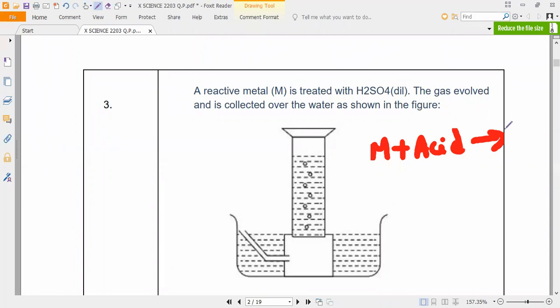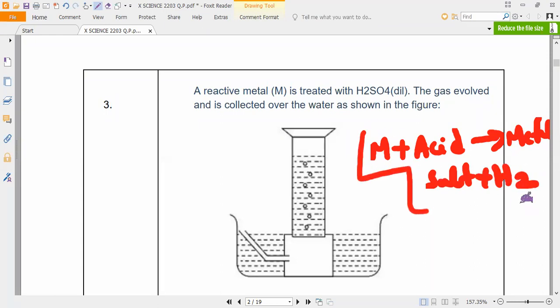Yes or no, guys? That is also dilute acid. So we used to get metal salt plus hydrogen gas. This is the common equation. Any doubt in this? Remember, basic things also you are forgetting.